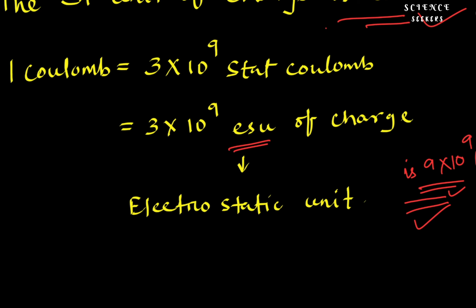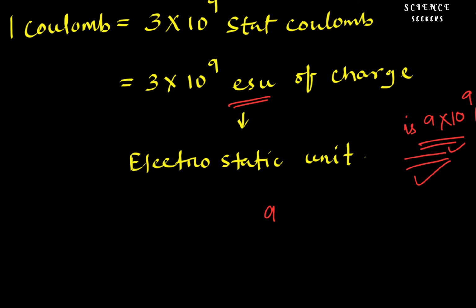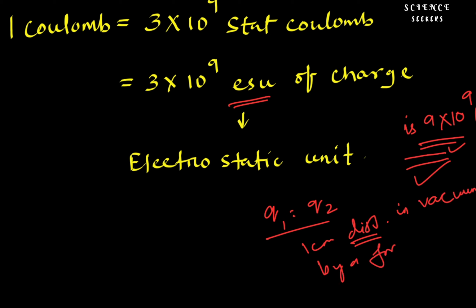And one ESU, or one electrostatic unit, is when two similar charges q1 equal to q2 at 1 centimeter distance repel each other in a vacuum by a force of 1 dyne. Then the charge is said to be 1 ESU or 1 electrostatic unit of charge.